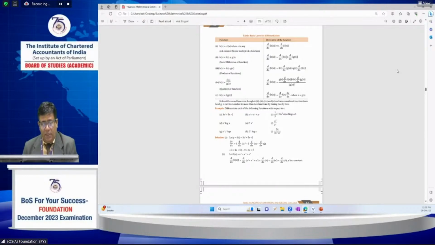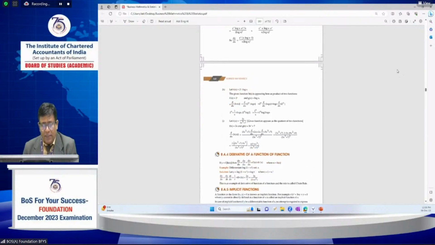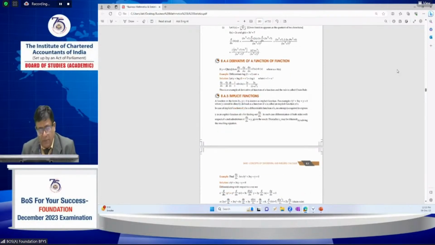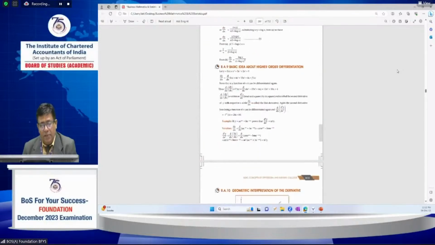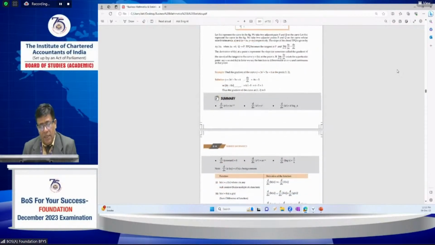Then apply. For each category there is a formula, different depending upon the kind of function, whether it is implicit, quotient or multiplication functions. Next is the application of integration, and the geometric interpretation of derivatives.